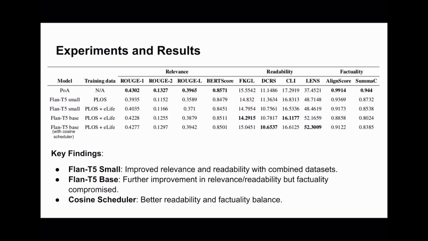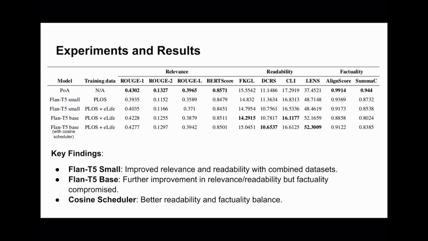factuality scores, for which we trained FLAN-T5 small models initially with the PLOS dataset alone. Then we combined the datasets, and then we moved on to the FLAN-T5 base model. And then on top of the FLAN-T5 base model, we tried a cosine scheduler.